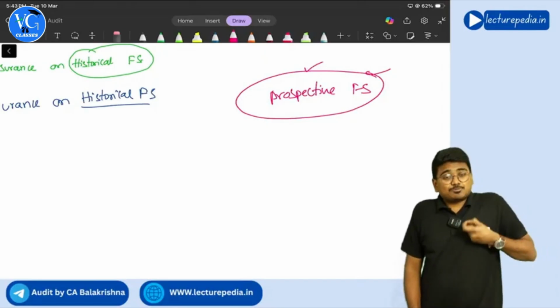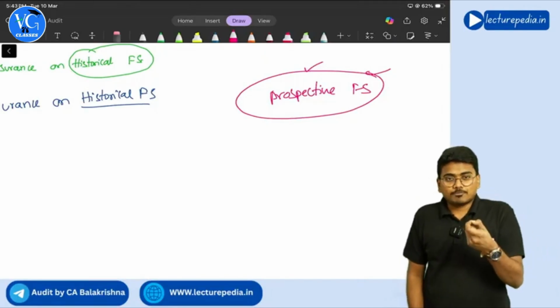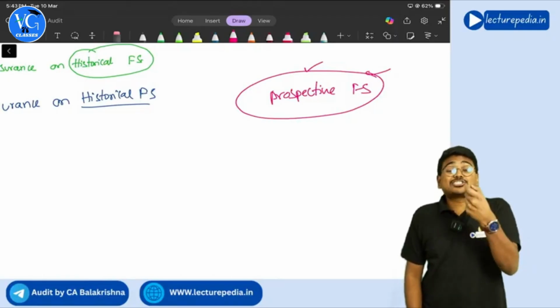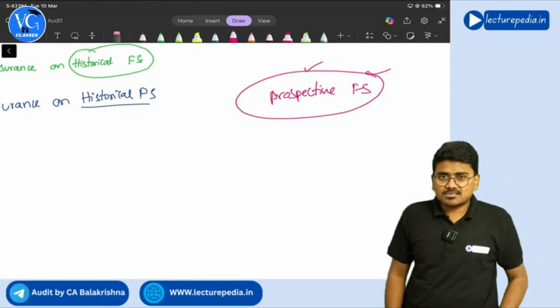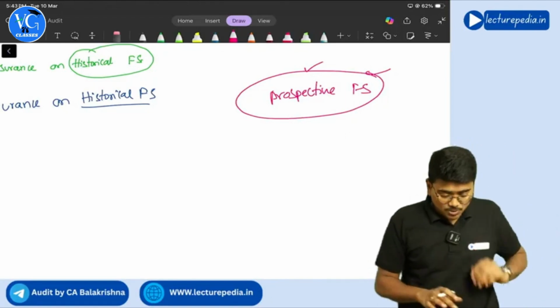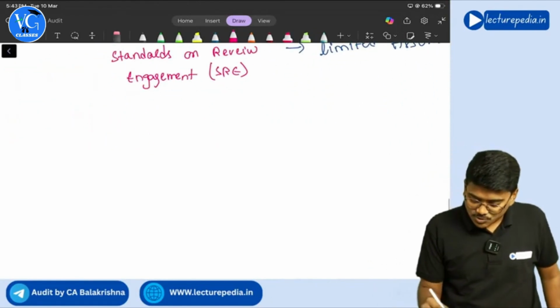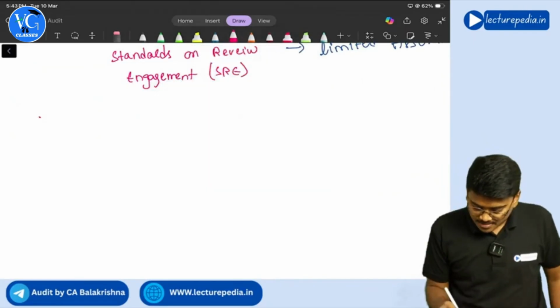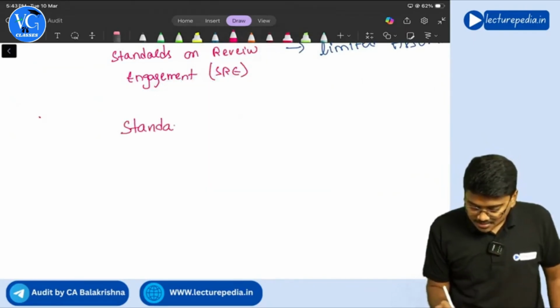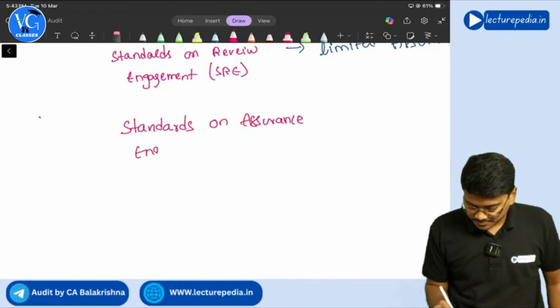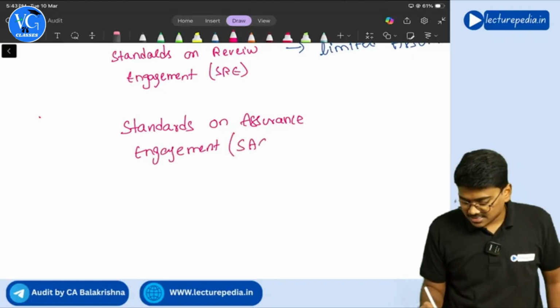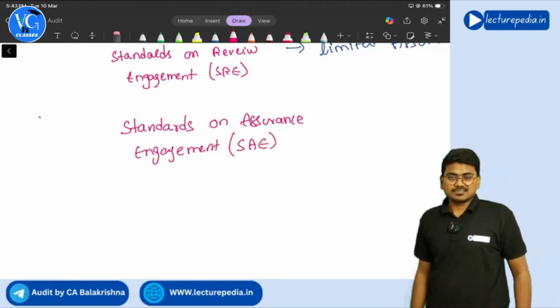So, if auditor has been appointed to provide assurance on the prospective financial statements, will he apply auditing standards? No. He has to apply standards on assurance engagement, nothing but SAE series.